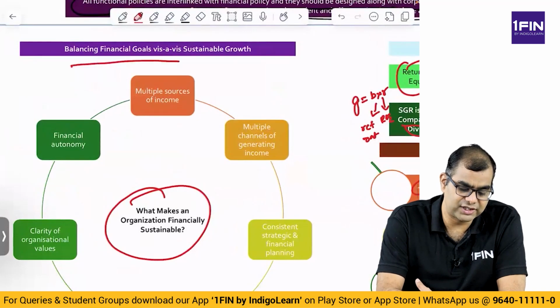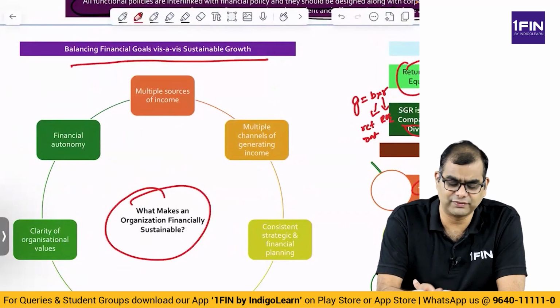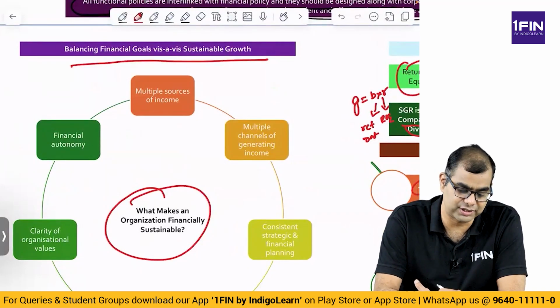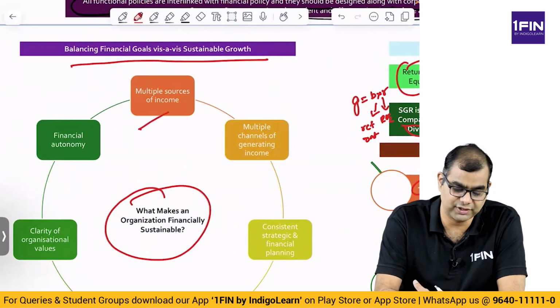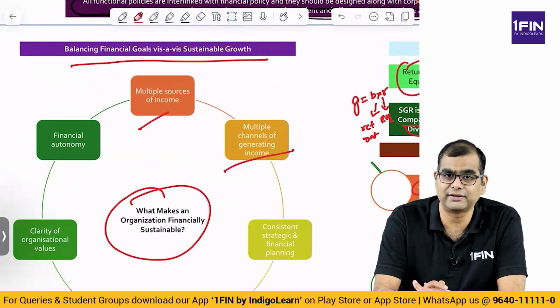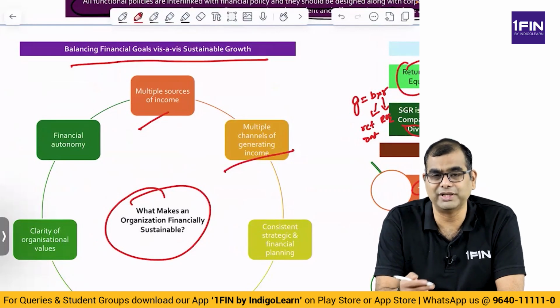Or how do you balance financial goals versus sustainable growth? Basically, both of them mean the same thing. Please note, these are all important questions. Multiple sources of income. An organization should have multiple sources of income, multiple channels of generating income. Not only sources, multiple channels, B2B, B2C.